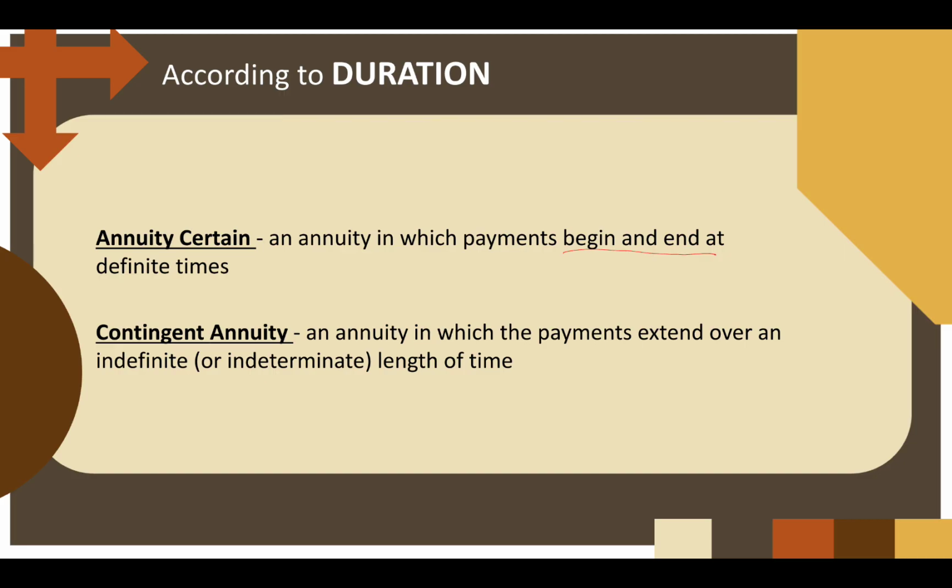With pension, you know when to start receiving it. That will probably be when you retire. But it will end when you pass away. So that's very indeterminate. We don't know when that will be. It's contingent annuity.